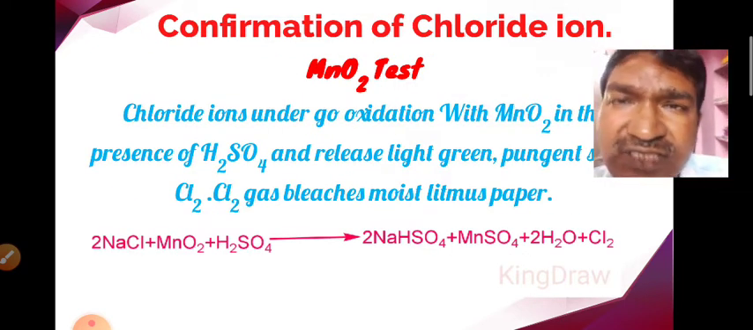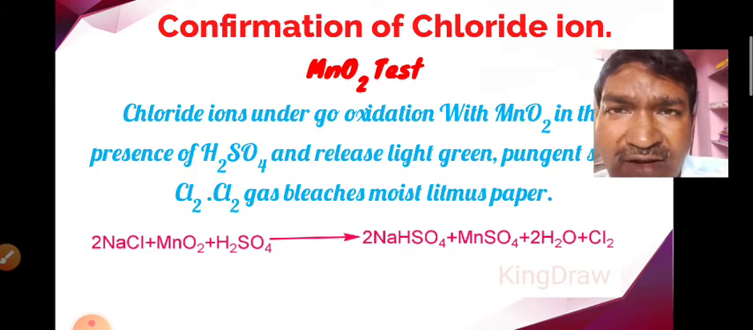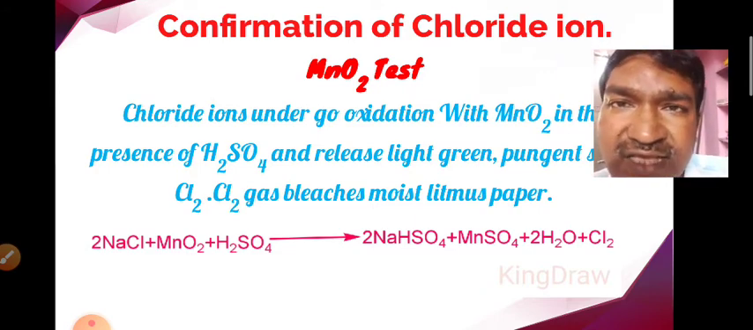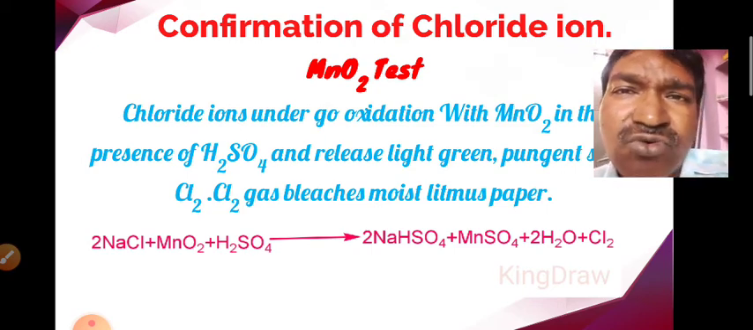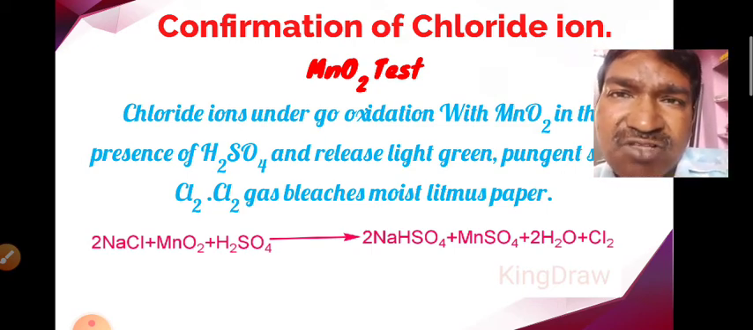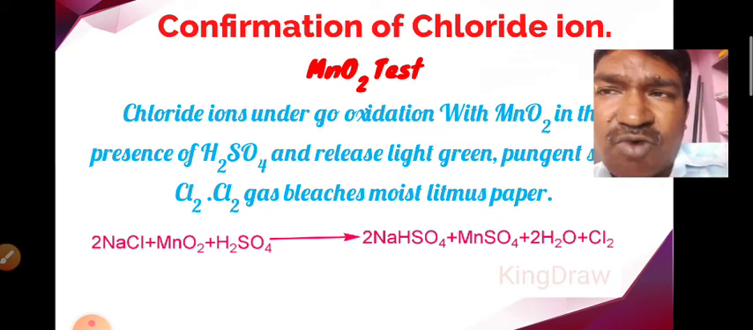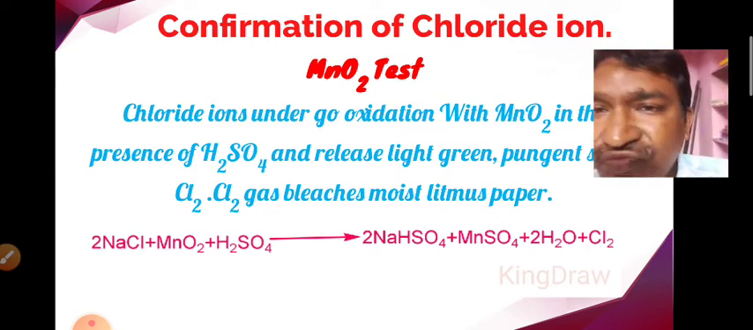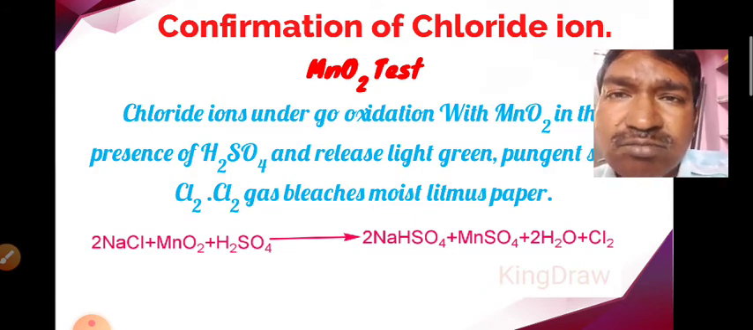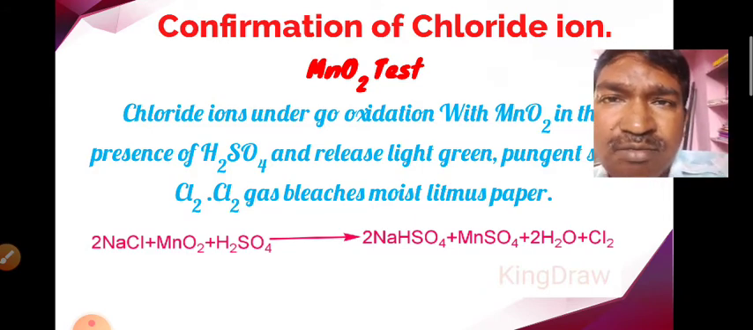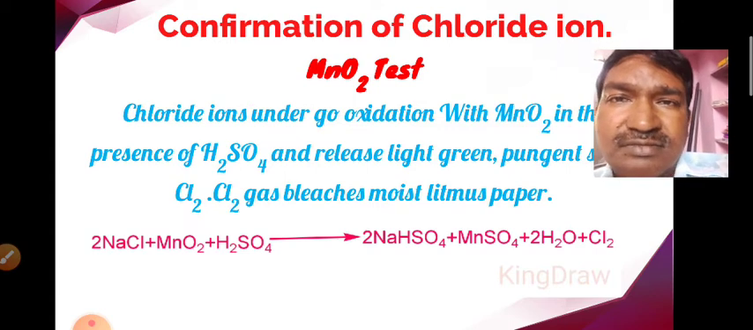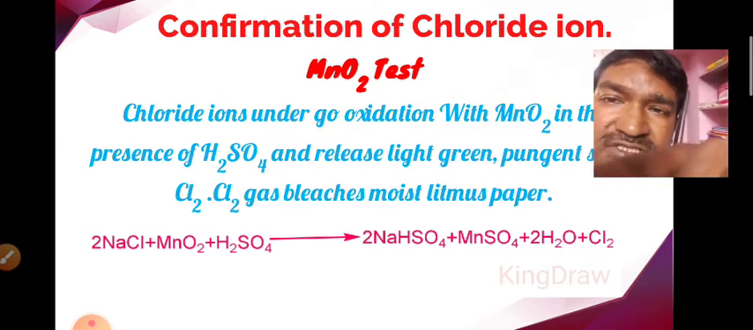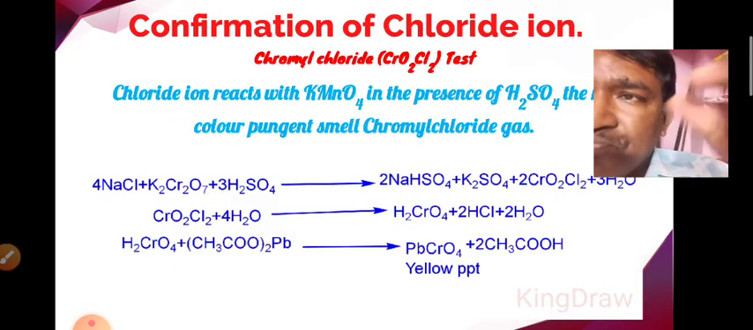One more test for chloride ion confirmation is the manganese dioxide test. Here we take the salt mixture, add a pinch of manganese dioxide, and add concentrated H2SO4. Here we get a pale green colored, pungent smelling gas, that is nothing but chlorine gas, which confirms the chloride ion. So this is the confirmation test for the chloride ion.